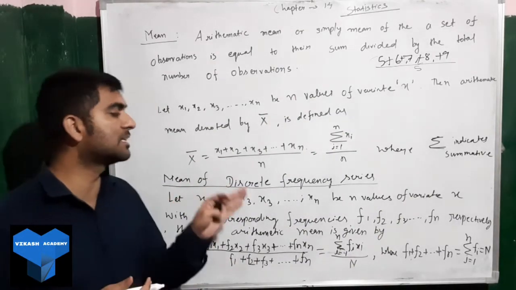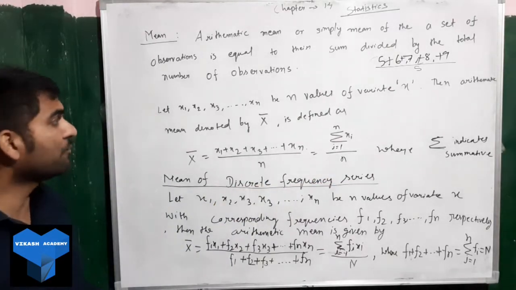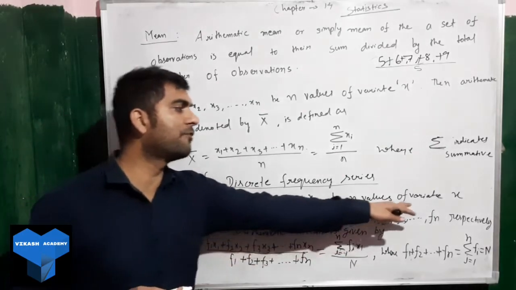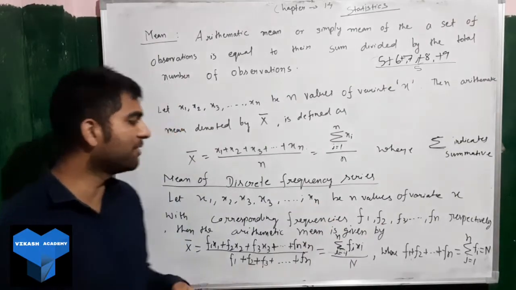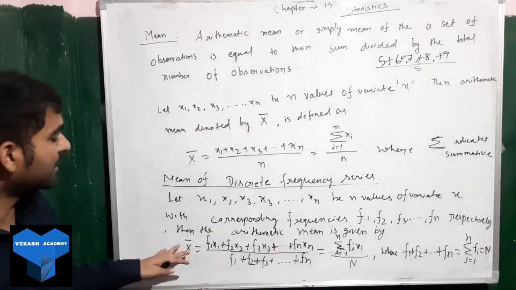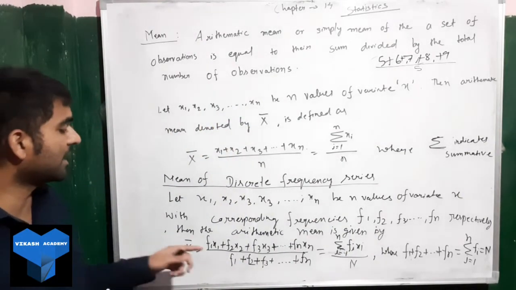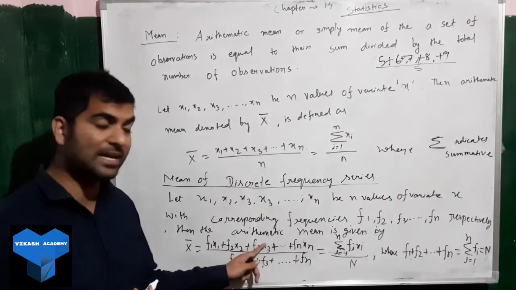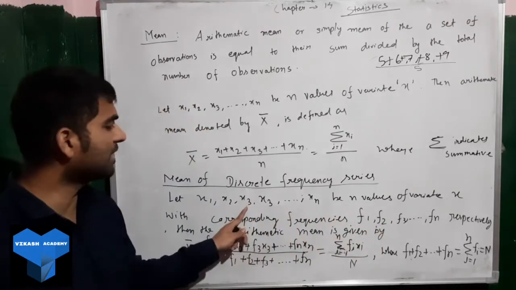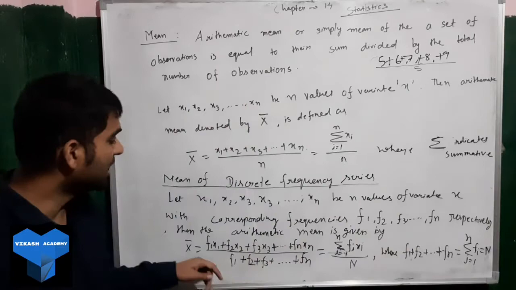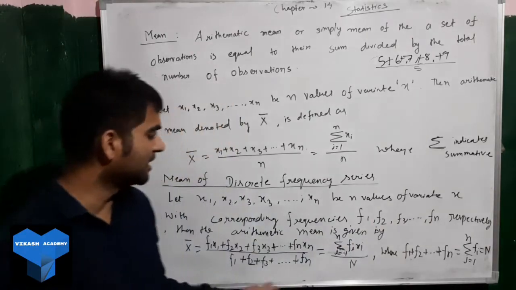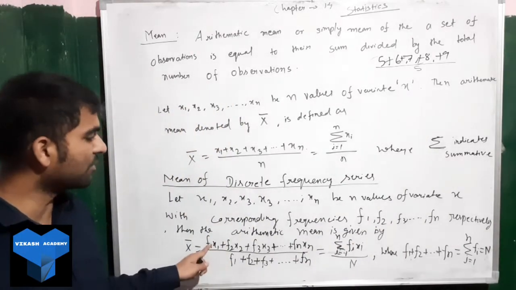Next, what is the mean of a discrete frequency series? When we have a discrete frequency series, it means the values of the variate x1, x2, xn are given together with the frequencies f1, f2, f3, fn. Then how will we find the mean? In that case we have to find f1x1, f2x2, f3x3, means x1 multiplied with f1, x2 multiplied with f2, then x3 multiplied with f3, and so on. You will add all that and divide by the sum of the frequencies, f1, f2, f3, fn.